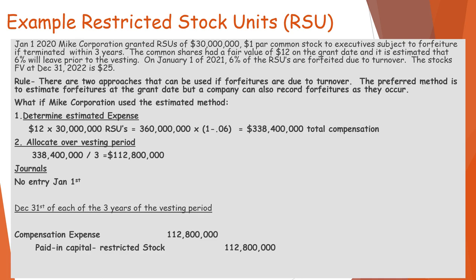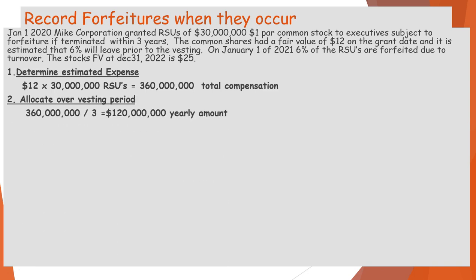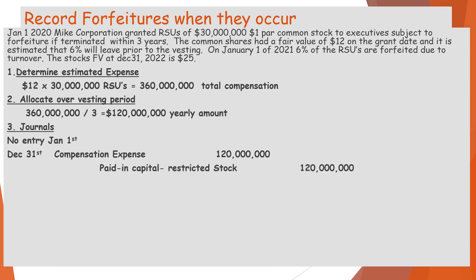Now, what happens if instead we decide to just go ahead with the forfeitures when they occur? Because we're thinking, maybe they won't forfeit. Maybe they'll stay the whole time. So, in this case, the expense is the whole $360 million. We're going to divide that by 3. And again, no journal entry when it starts, but one at the end of the first year.